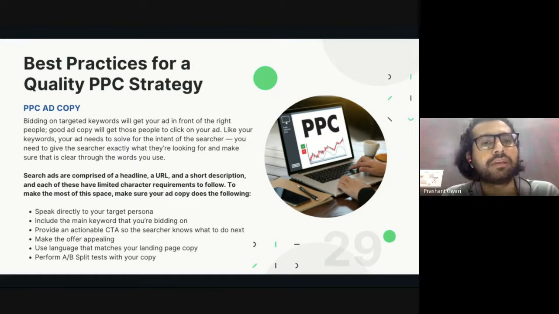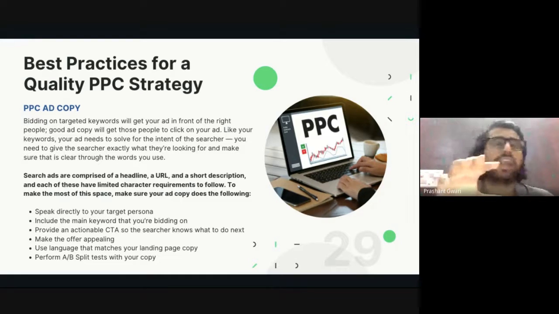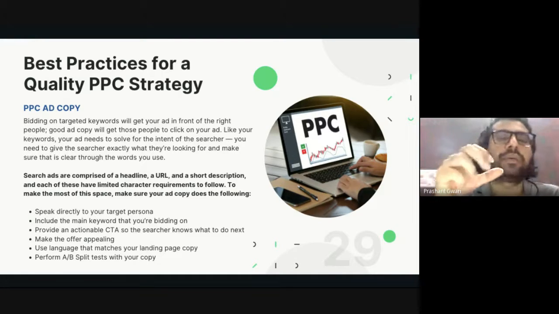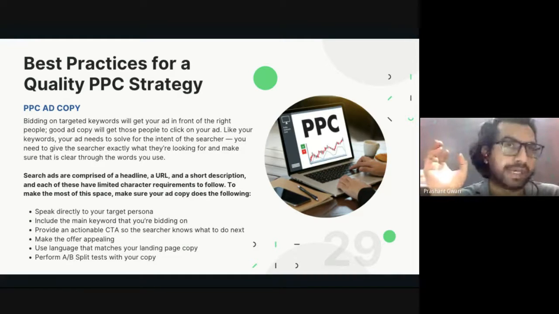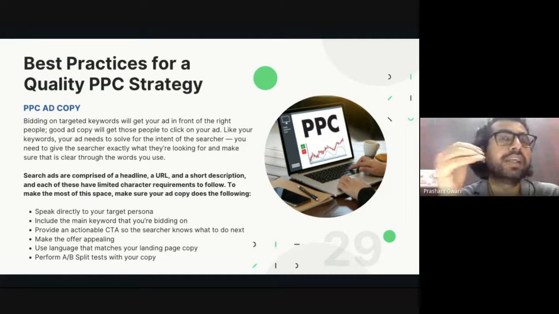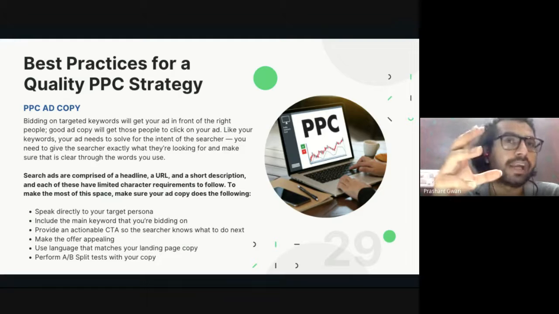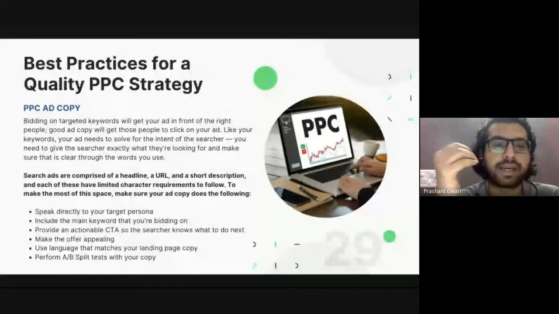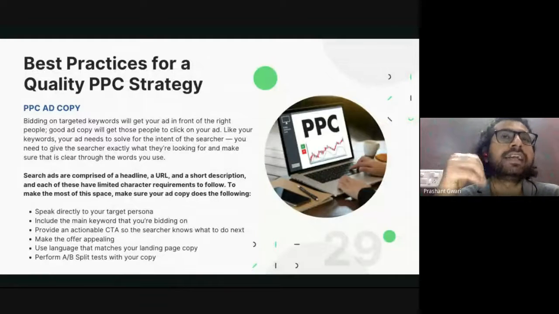Like your keywords, your ad needs to solve the intent of the searcher, and you need to give the searcher exactly what they are looking for, and make sure that it's clear through the words you use. There are lots of words you will use around your keyword. Your keyword is maybe 10 to 15 characters, but they give you 3 headlines. That means 200 characters of headline and around 200 characters of meta description. So you have to create ad copy which solves the intent of a searcher.